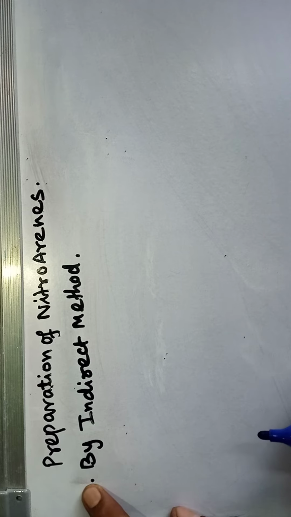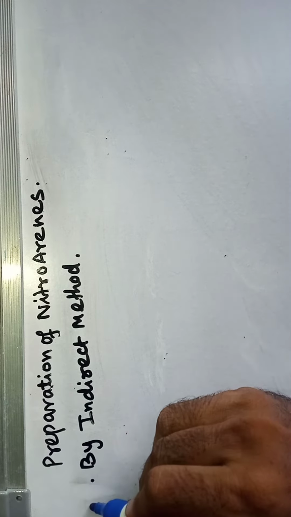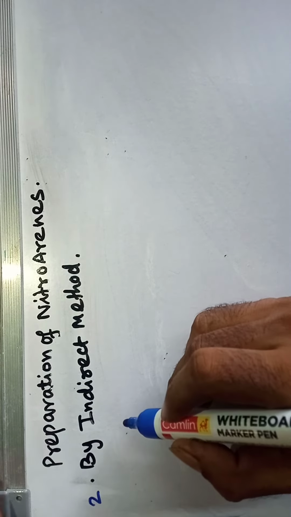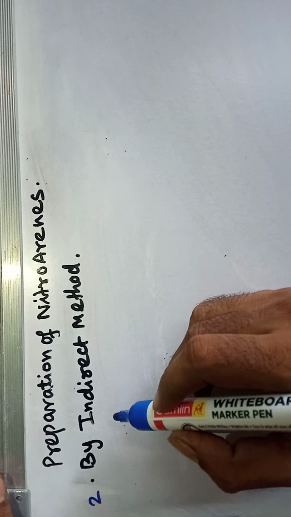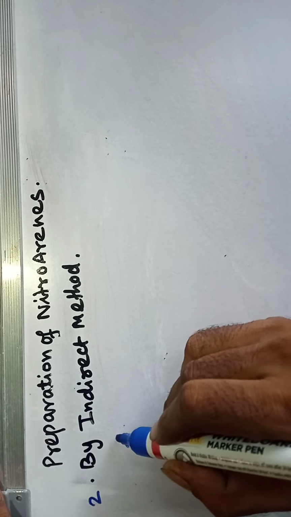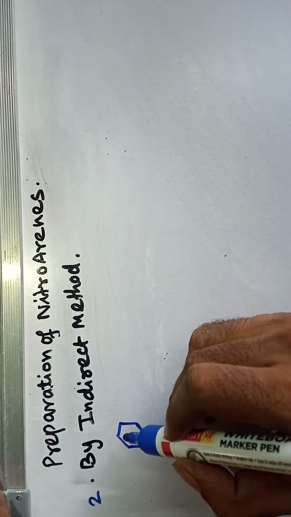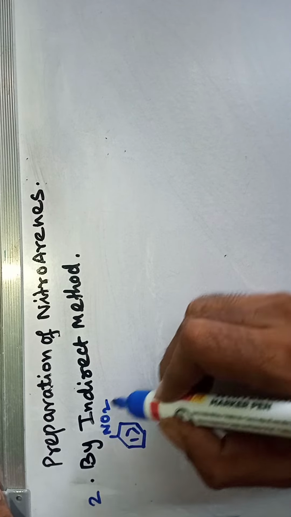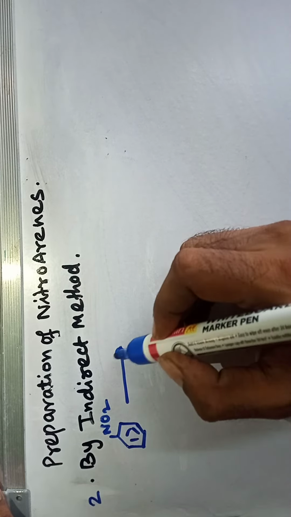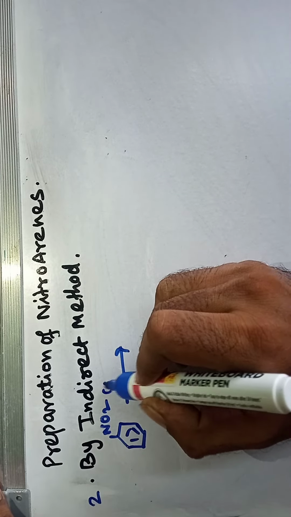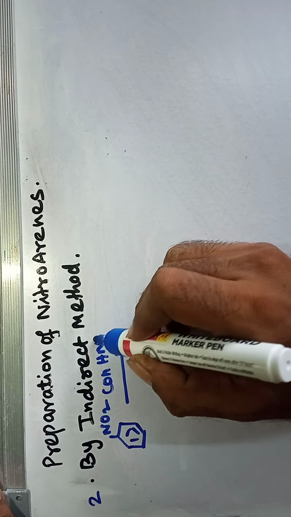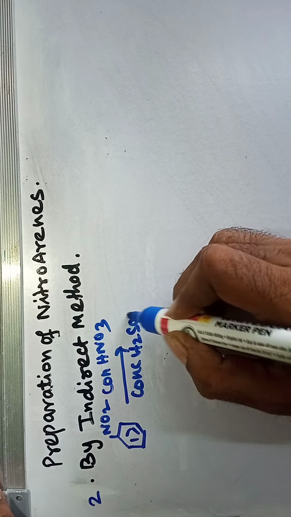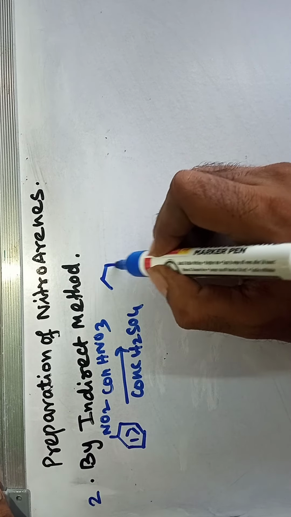So the second method is by indirect methods. The nitration of nitrobenzene with a nitrating mixture, concentrated nitric acid and concentrated sulfuric acid, gives meta-dinitrobenzene.